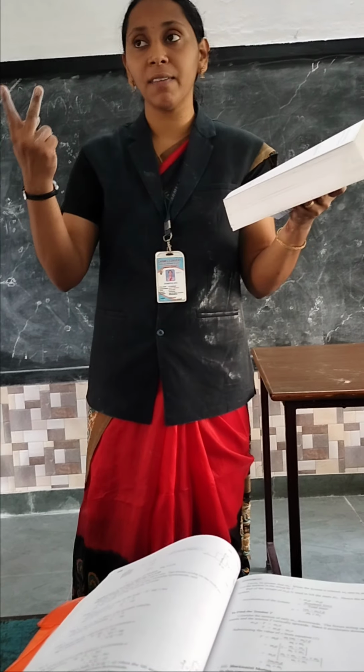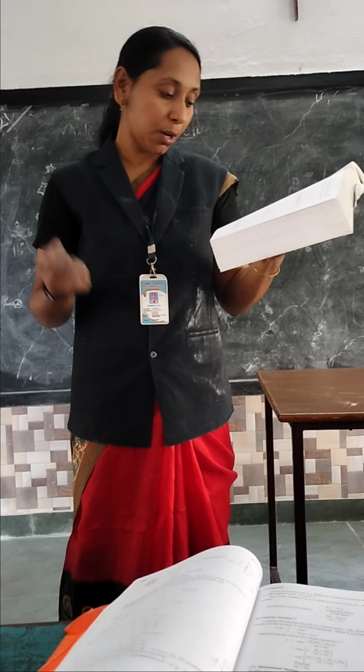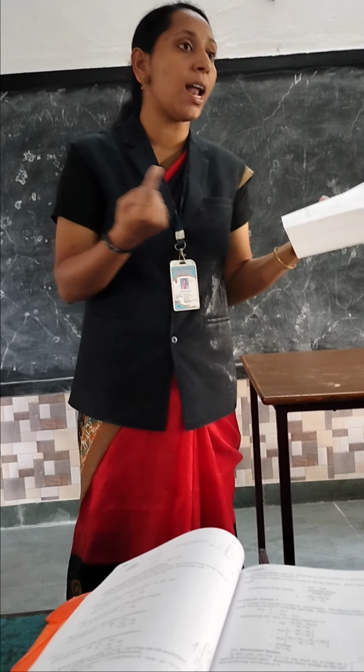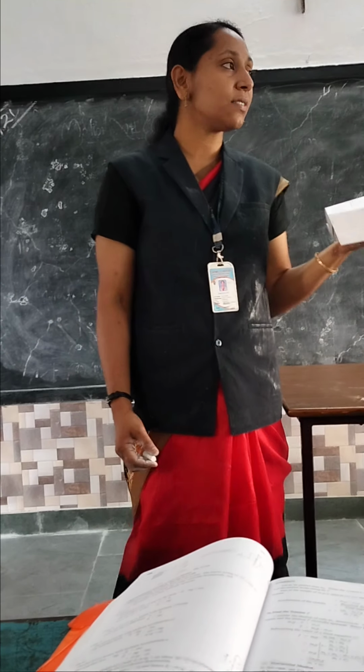Two masses are given here. Starting at rest, that means u equal to 0. And the pulley is frictionless also, so we don't bother about the value of the friction force. And we want to find out how much distance is covered in 6 seconds. So S we want to find out.